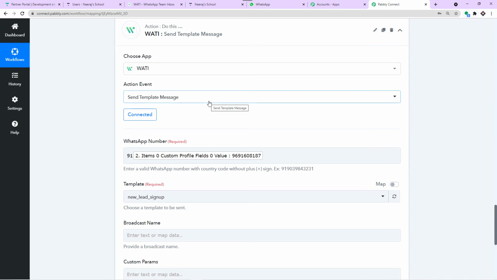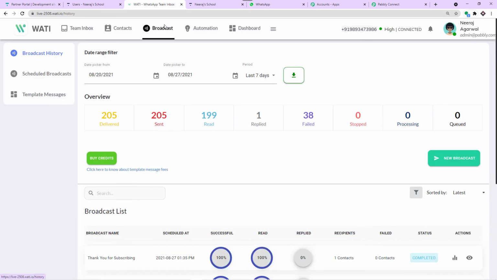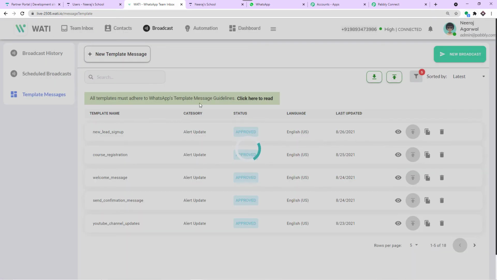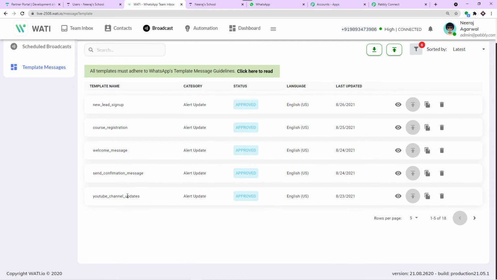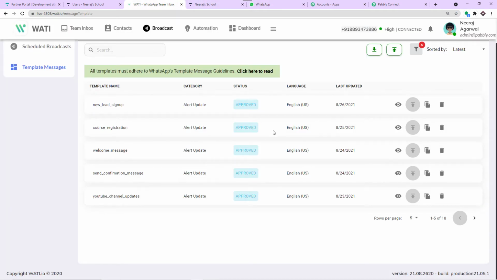Okay. So let me just introduce you to the templates. What I'm going to do here is click on broadcast and here you will find template messages. So as you can see, these are all the templates we have. Now I have used this particular template, that is course registration. This was the template to send this particular WhatsApp message. This is basically the template using which we have sent this WhatsApp message.